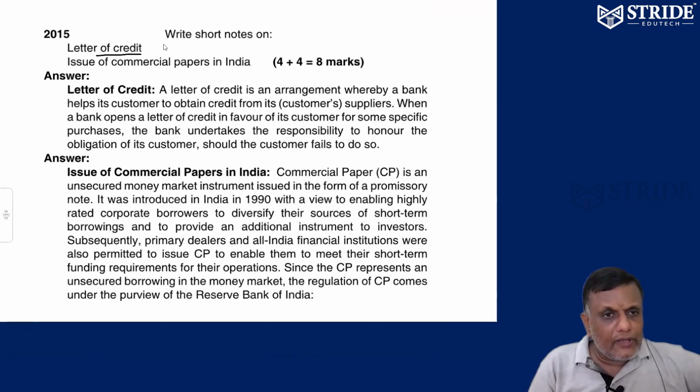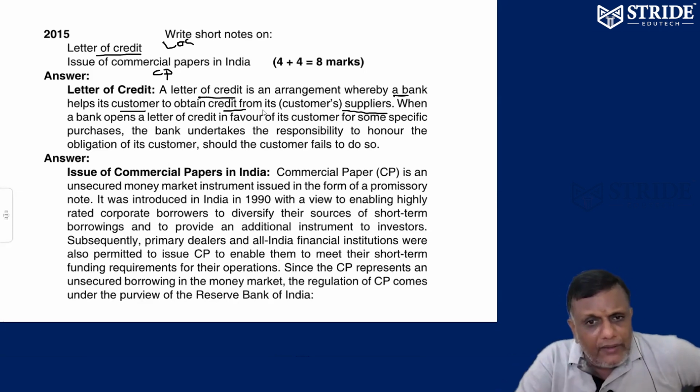Same question, they are asking about LOC, letter of credit, and commercial paper, CP. What is a letter of credit? LOC is by the banker helping the customer to obtain credit from the supplier. See, my supplier is not trusting me. I'm a receiver. Immediately, I can get a LOC from the banker and hand it over to the supplier. Now the supplier has full confidence, so they are ready to supply. Whereby the banker helps a bank customer to obtain credit from his supplier.